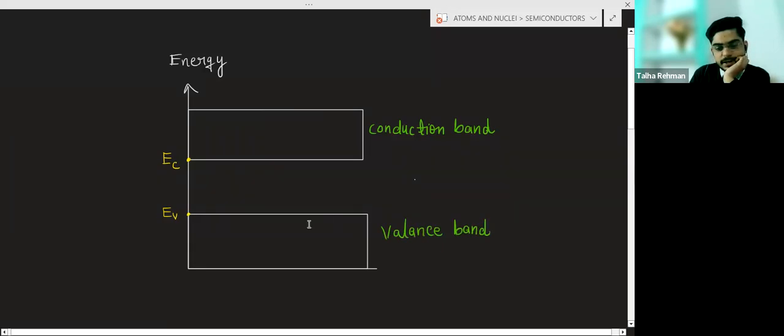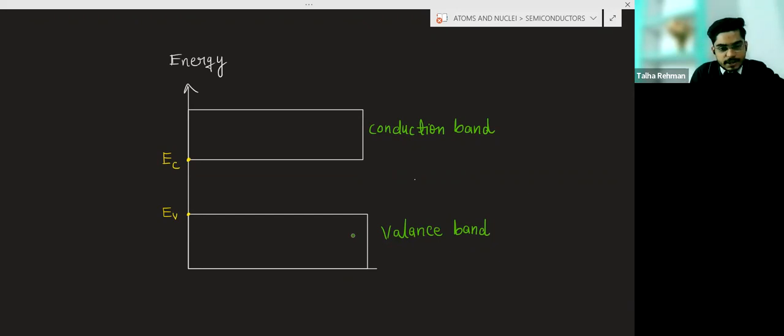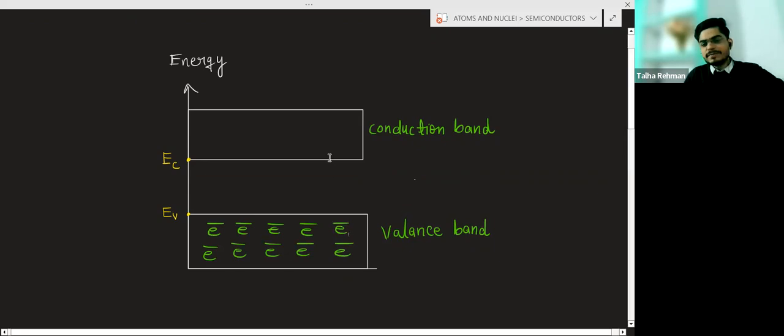So in the valence band, there will be electrons. We have seen, taking the case of sodium, that this valence band is completely filled with electrons. So electrons are there, completely filled, and this conduction band can be completely filled or partially filled.